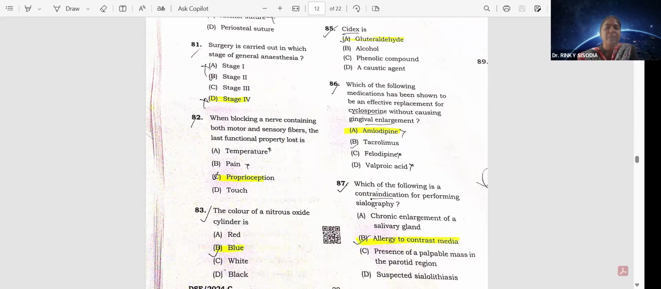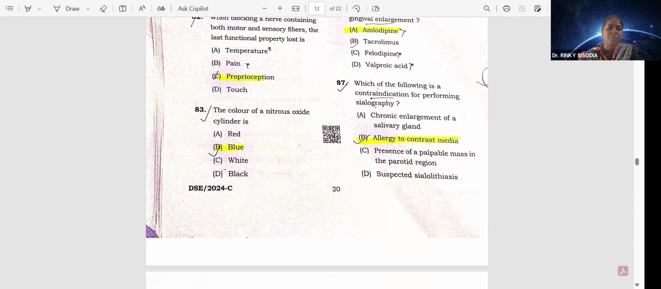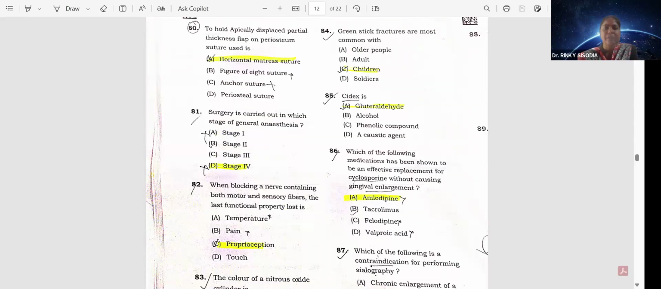C. The color of a nitrous oxide cylinder is blue. Option B. Greenstick fractures are most common in children. Option C. Sedax is glutathione. Option A. Which of the following medications has been shown to be an effective replacement for cyclosporine without causing gingival enlargement? That is amlodipine, a calcium channel blocker.